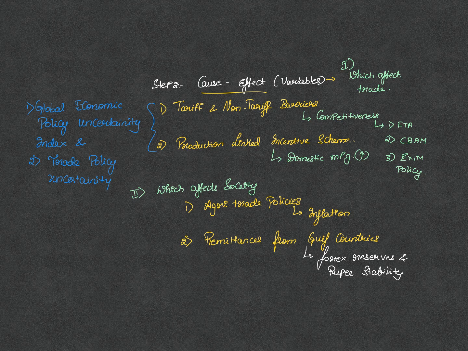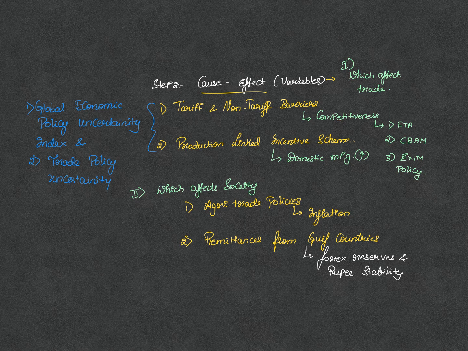So we need to understand in this context something called the Global Economic Policy Uncertainty Index and the Trade Policy Uncertainty associated with it. What is the context that we are discussing here in the index? The present deglobalization trend and the increasing trend of protectionism. What do you mean? Here, you need to understand the concept of tariffs and non-tariff barriers.